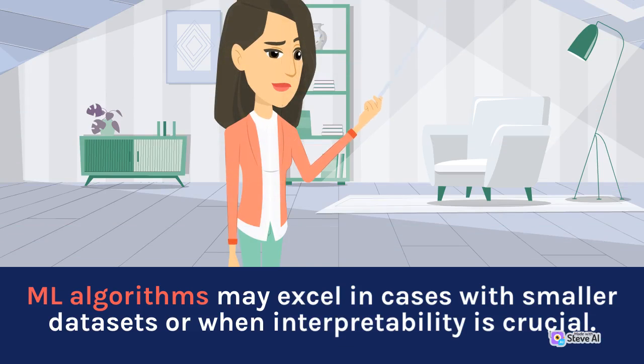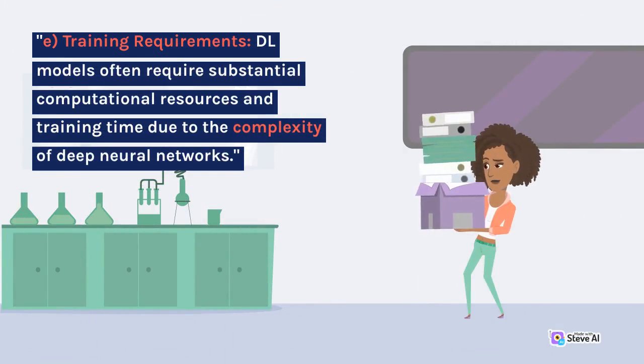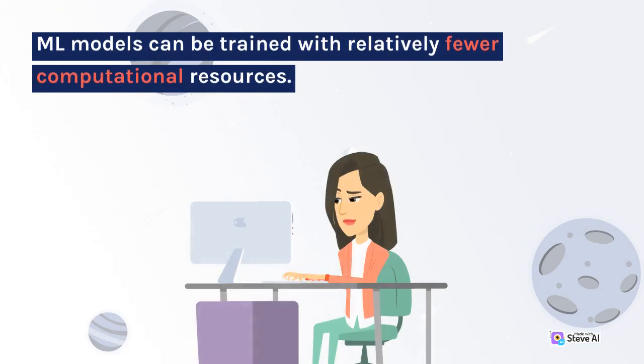ML algorithms may excel in cases with smaller datasets or when interpretability is crucial. Training requirements. DL models often require substantial computational resources and training time due to the complexity of deep neural networks. ML models can be trained with relatively fewer computational resources.